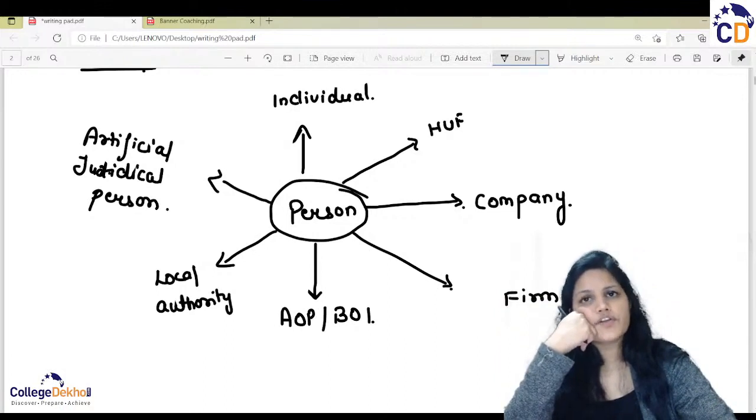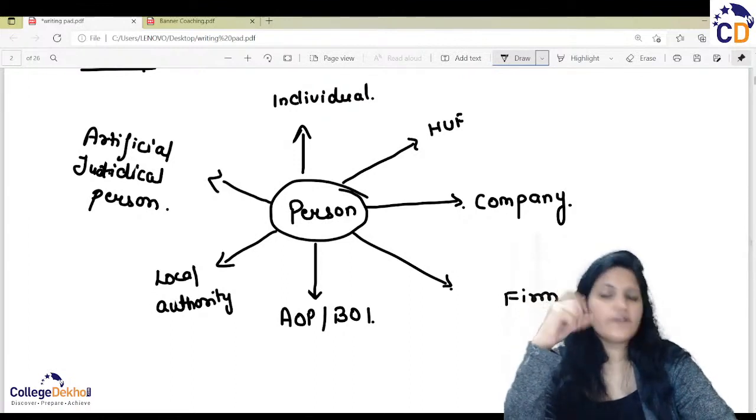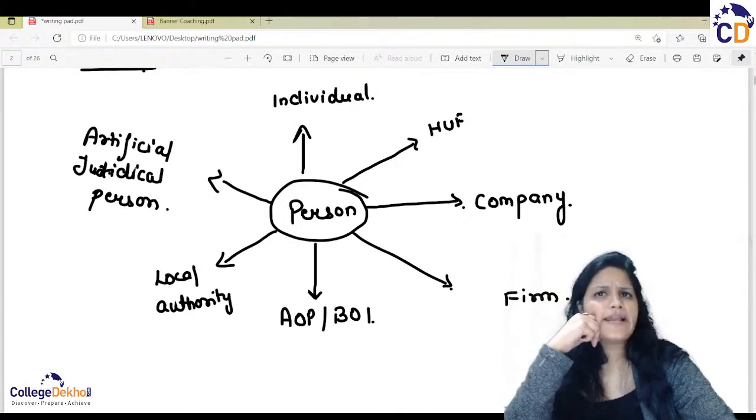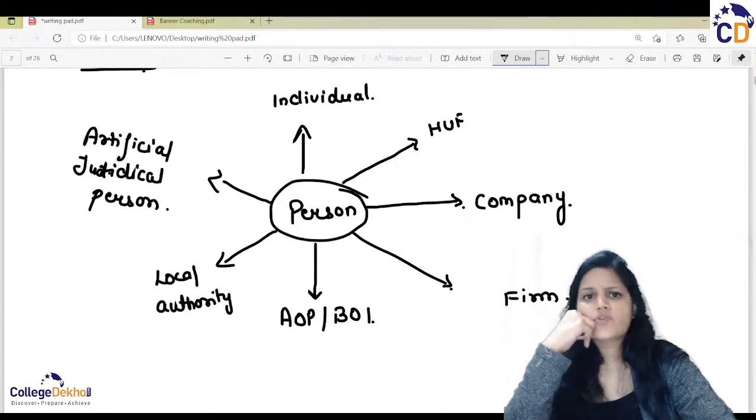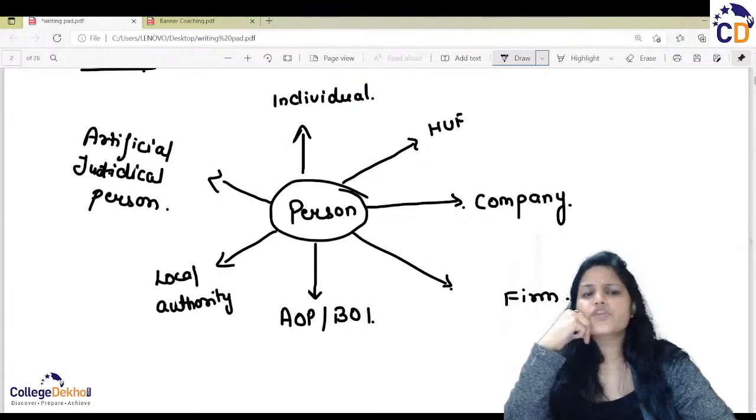Companies, we have two types, that is domestic and foreign company. The taxation rates of foreign and domestic companies are different. Firms and LLP, their taxation rates are also a little bit different. AOP, BOI, local authority, and artificial juridical person.